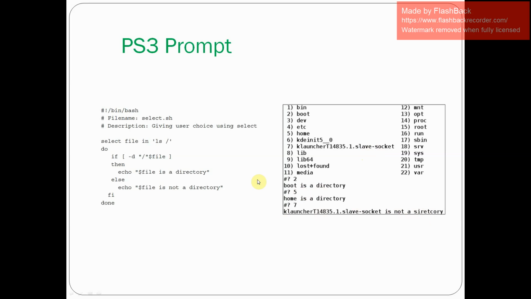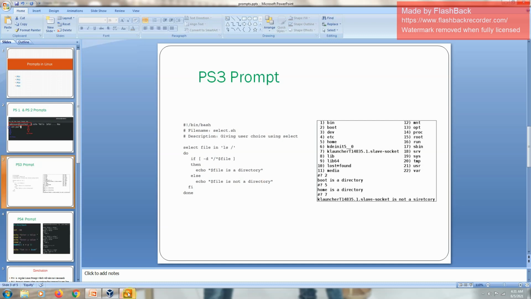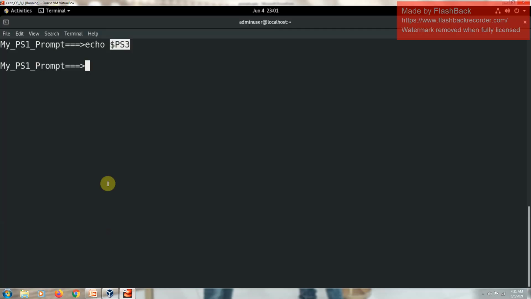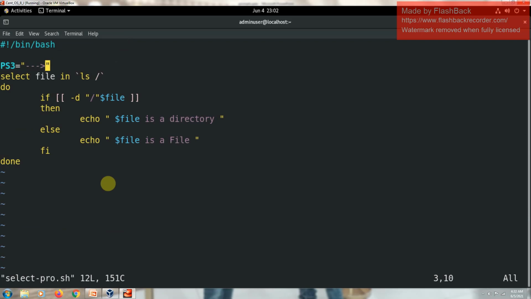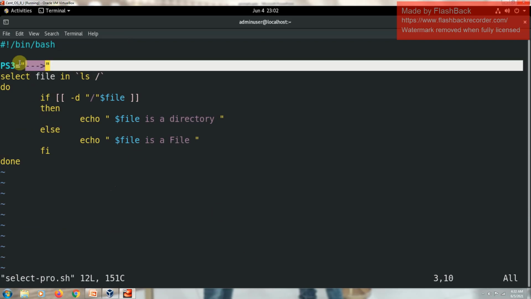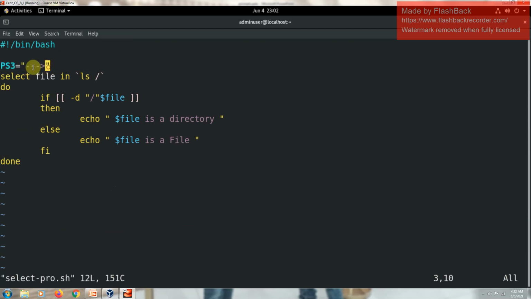So I prepared the same program here. Let me go through it for a better understanding. Okay, so for demonstration purposes, I intentionally kept this PS3 value as an arrow. My intention is to show a menu-driven program, and once the menu is displayed, your PS3 prompt should come into the picture.